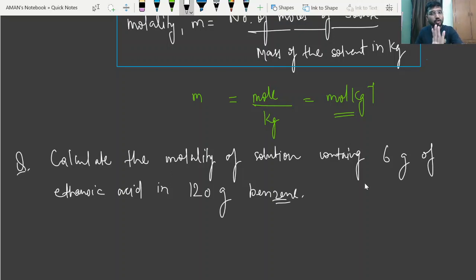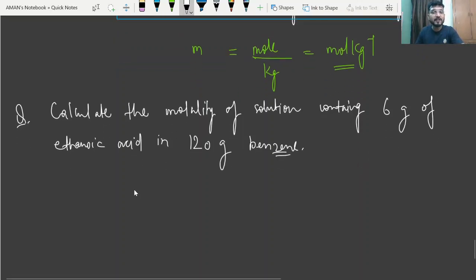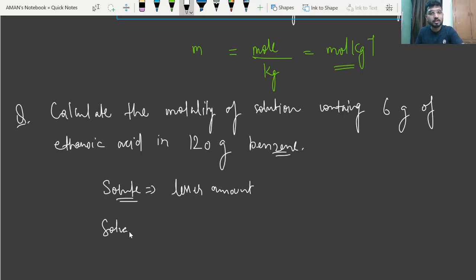See beta, first of all you have to find out what is solvent and what is solute in this case. So we can generally define what are solvent and solute. What is solute, beta? In a solution, it means the substance that is present in lesser amount, and solvent is present in larger amount.